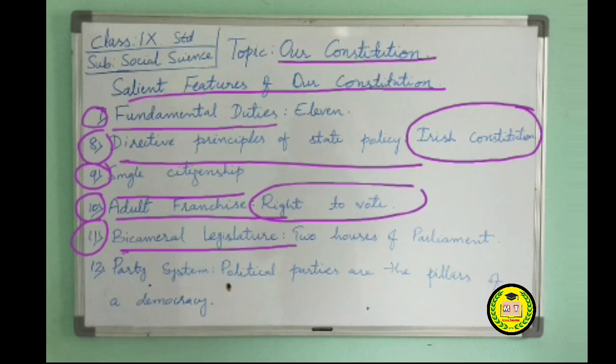The last feature of our Constitution is the party system. Political parties are the pillars of a democracy. There is a multi-party system in India. The party which wins the majority of votes in a general election becomes the ruling party, whereas the rest will be the opposition parties. These are all the features of our Constitution.